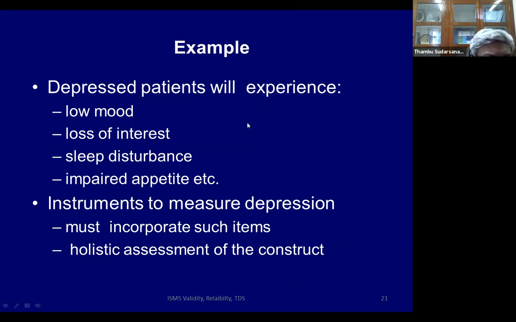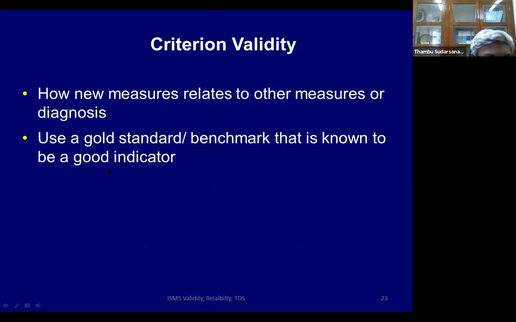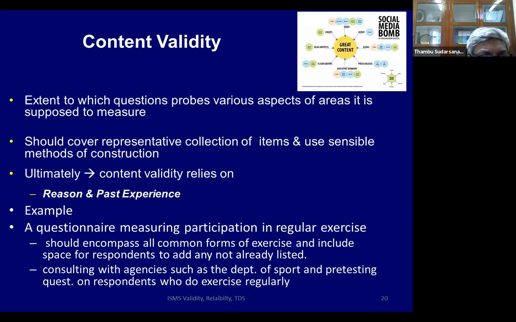So the instrument for depression must have something about each of these. And it must have a holistic approach to all these in its construct. So that's content validity. We talked about face validity and content validity.